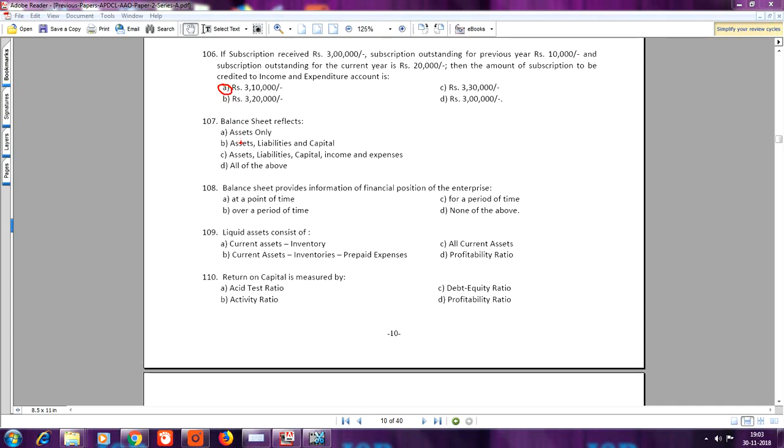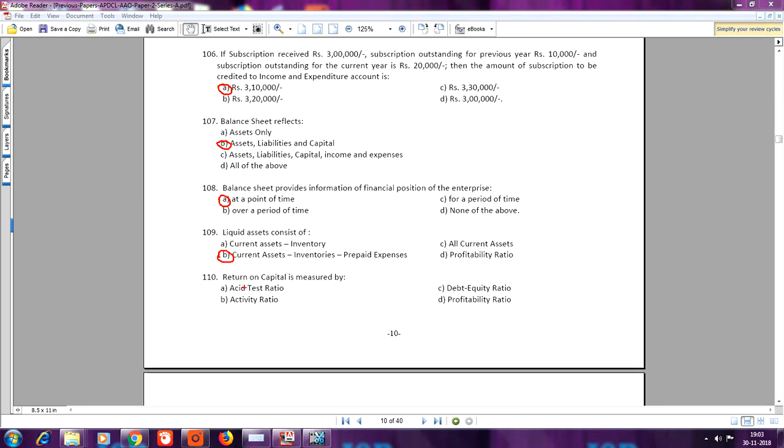107. Balance sheet reflects, your answer is B, assets, liabilities and capital. 108. Balance sheet provides information of financial position of the enterprise, your answer is A, at a point of time. Question number 109. Liquid assets consist of, your answer is B, current assets minus inventories minus prepaid expenses.